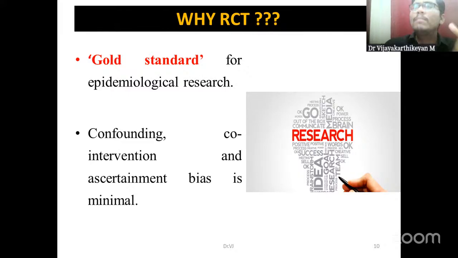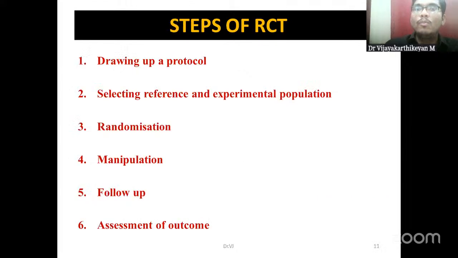The next important thing is that there is less chance for bias, like confounding bias, co-intervention bias, and ascertainment bias, which is also known as information bias. All these biases are minimal in RCTs when compared to case-control or cohort studies. These two are the important reasons why we always tend to go for an RCT to prove something at the highest quality of relevance.